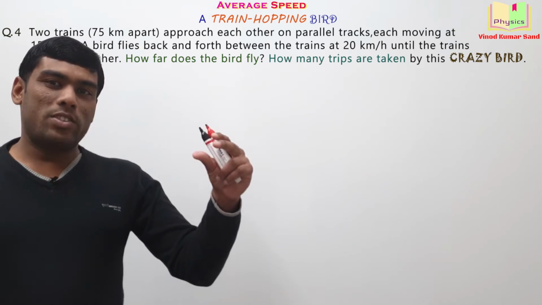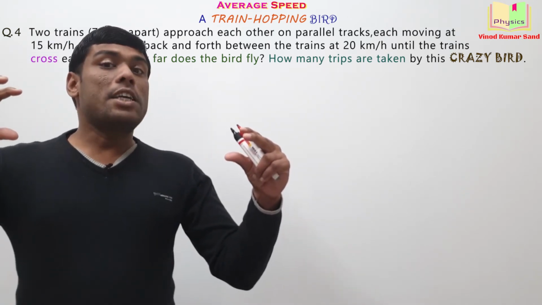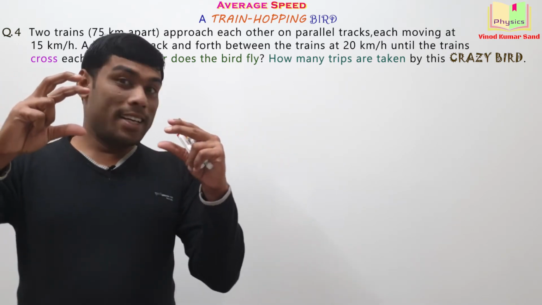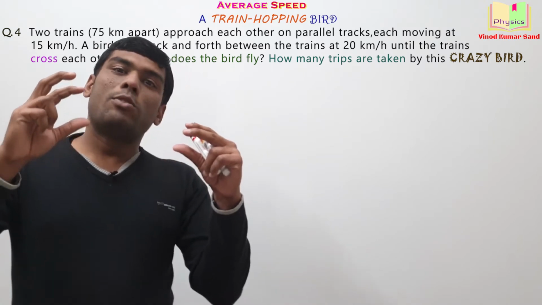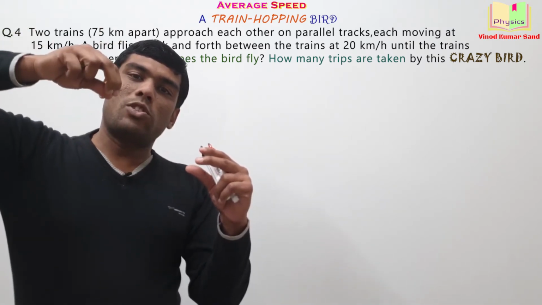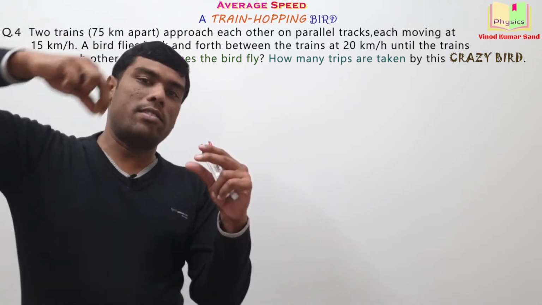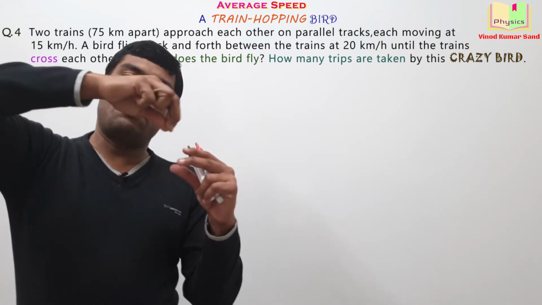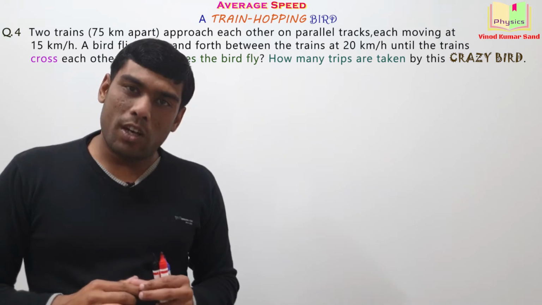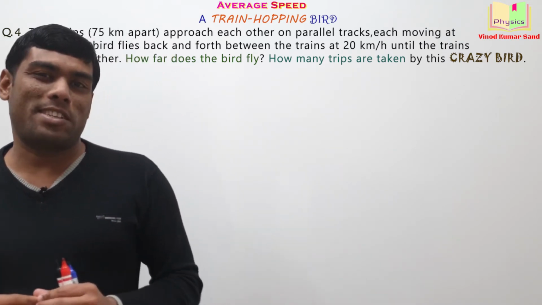There are two trains which are 75 kilometers apart on parallel tracks. Each train is moving at a speed of 15 km per hour. There is a crazy physics bird which is moving back and forth between these two trains. It touches the engine of one train, goes to the other train, touches the engine of that one, and then returns back to this train, and it keeps on doing this till the two trains cross each other. No normal bird will do such a thing. That's why I call it crazy physics bird.